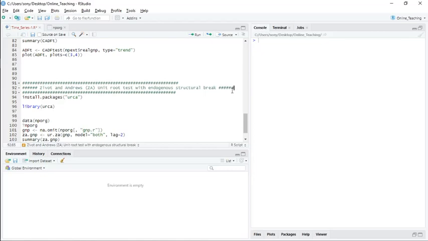In my last few videos, I am doing some of the time series unit root tests. In fact, in the last video, I did a covariate augmented time series unit root test, which is a development on the univariate time series unit root tests such as ADF, Phillips-Perron. So what I missed is one particular test, which is in fact very important, the Zivot-Andrews unit root test with endogenous structural break.